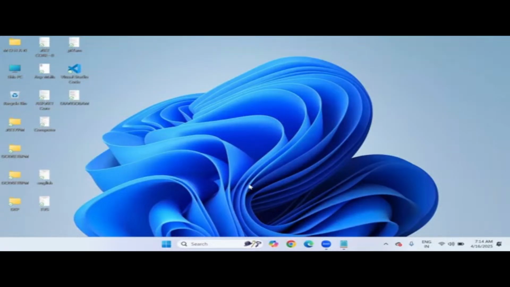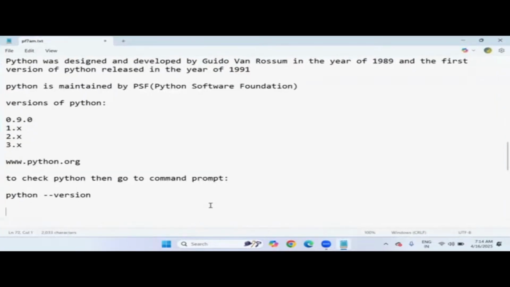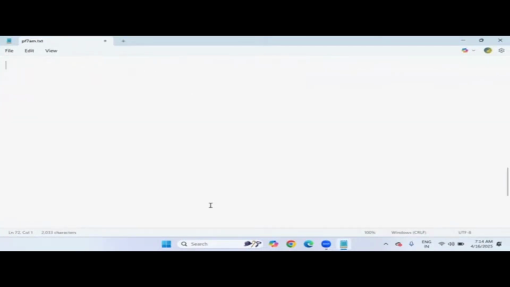When we install this Python software, you will get a default editor, that is IDLE. It means Integrated Development and Learning Environment. This is IDLE software. So, Integrated Development and Learning Environment, this is the default editor which is present in the Python installation.